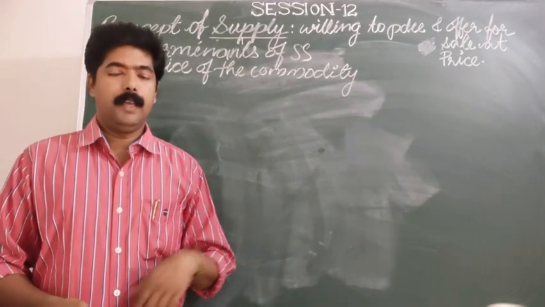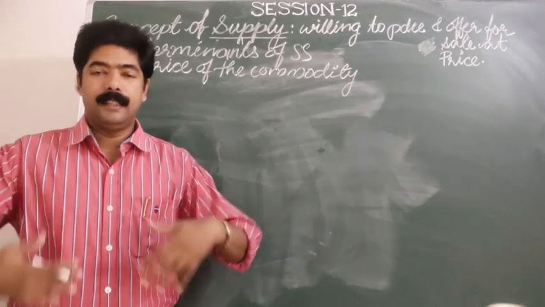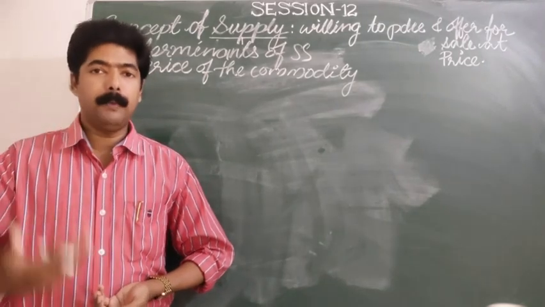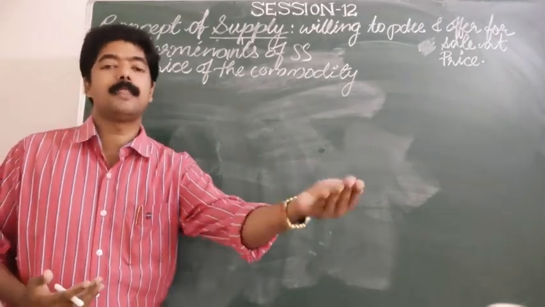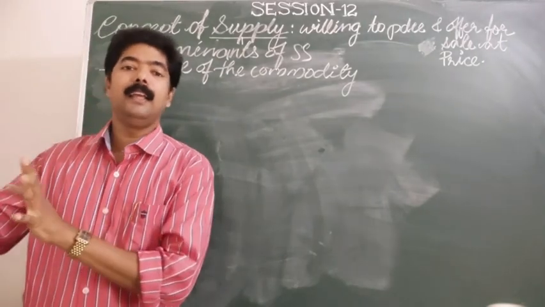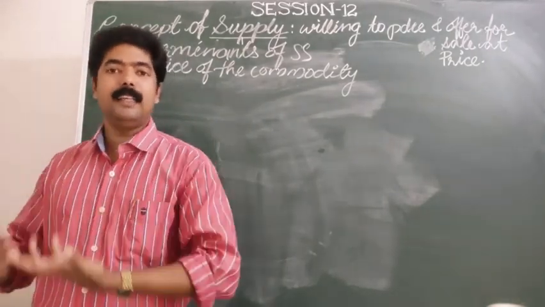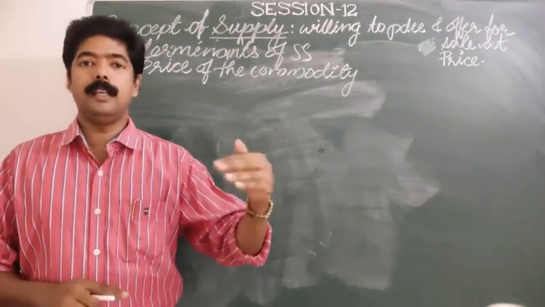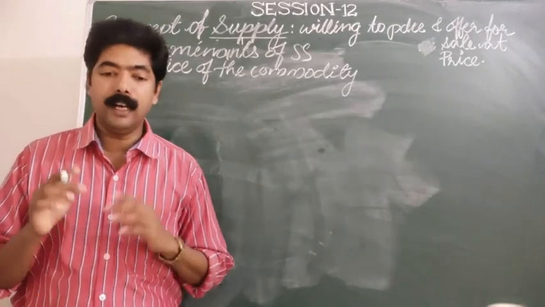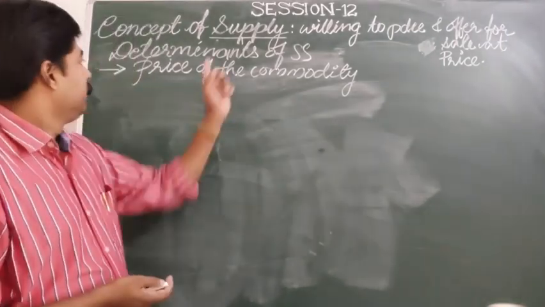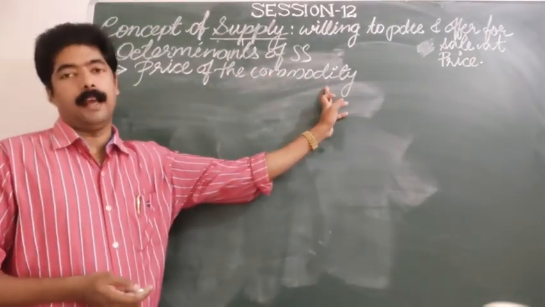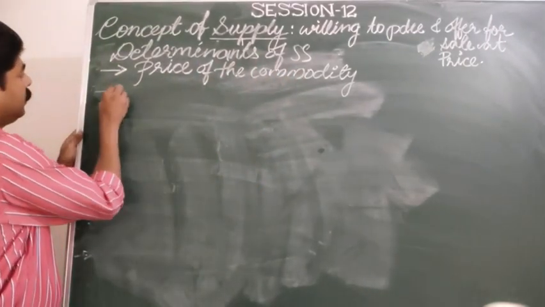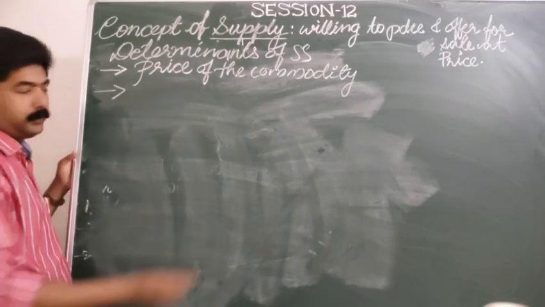When the price of a commodity is very high, that motivates the producer to supply more and more goods to that market. Therefore, finally he gets chances to maximize the profit by producing those commodities which have more demand in the market. So this is the relation between the supply and the price of the commodity. Clear? And the next point is goals of the producers.